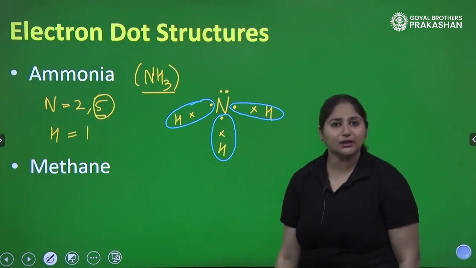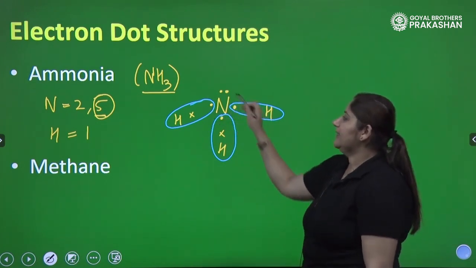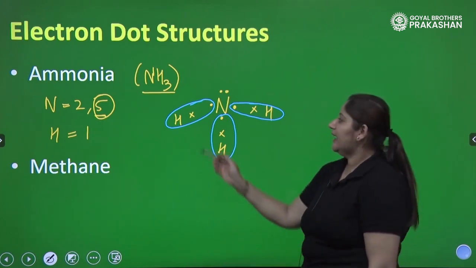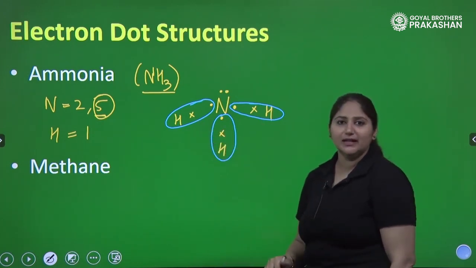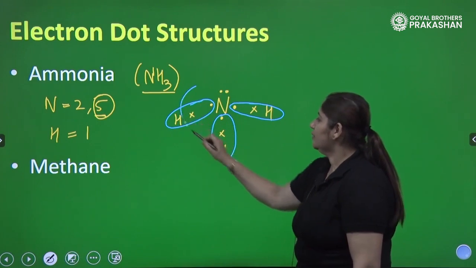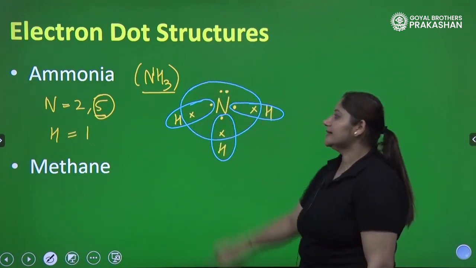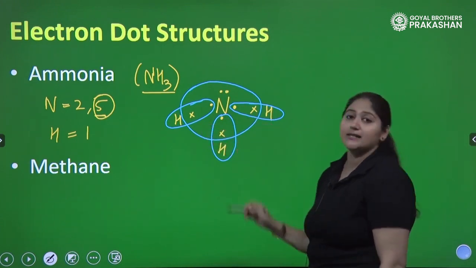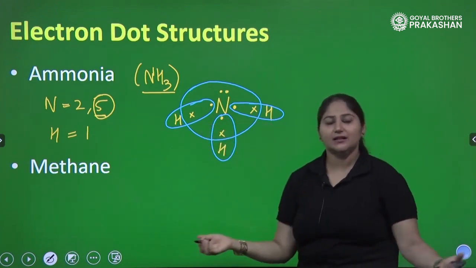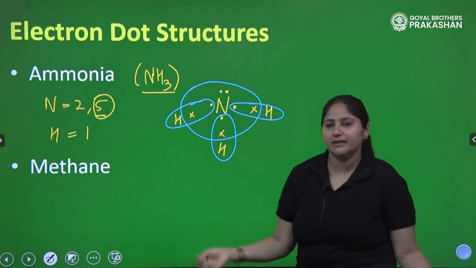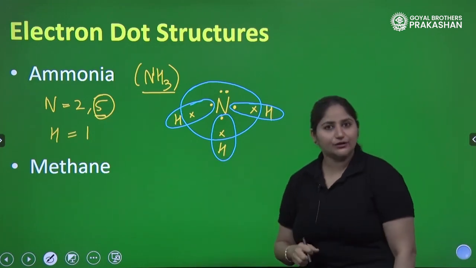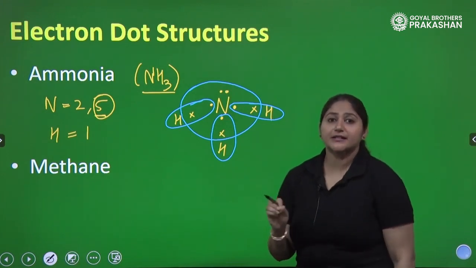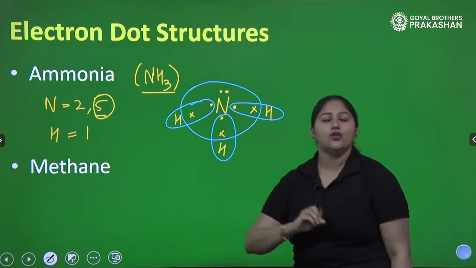What about nitrogen? Nitrogen had 5 electrons already, and how many it needs? 3 more. And is it able to achieve all the 3 electrons? Yes. See, let me draw the circle here. See here, nitrogen had 5 electrons, 1, 2, 3, it has got 3 more, so 5 plus 3, 8. The octet of nitrogen is complete by sharing of electrons, right?